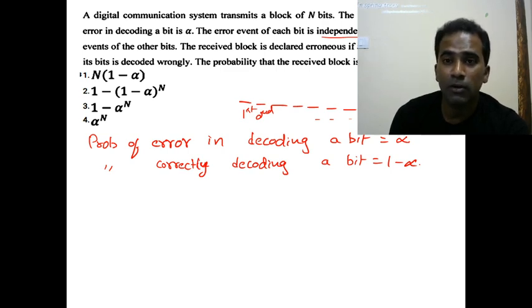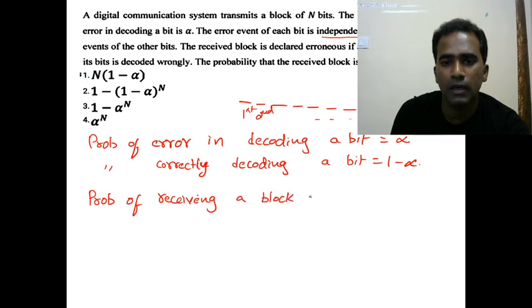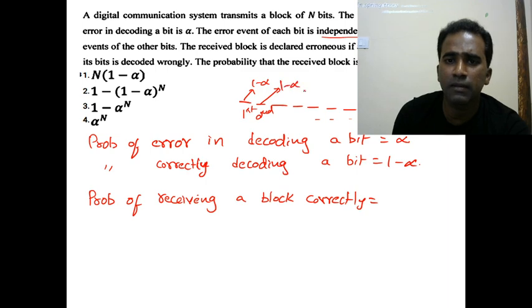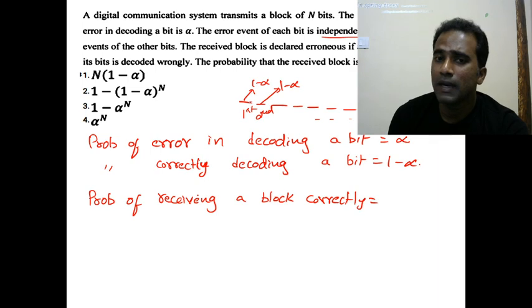And when do we declare the block as correct? If all the bits are received correctly. So probability of receiving a block correctly, which means all bits correct, is equal to: the probability of receiving this bit correctly is 1 minus alpha. Probability of this bit receiving correctly is 1 minus alpha. Like that, every bit receiving correctly is 1 minus alpha. And the events of receiving first bit correctly and second bit correctly are all independent of each other.